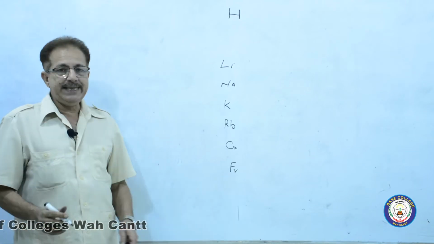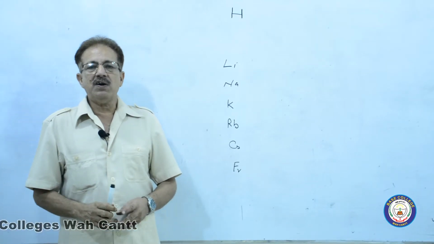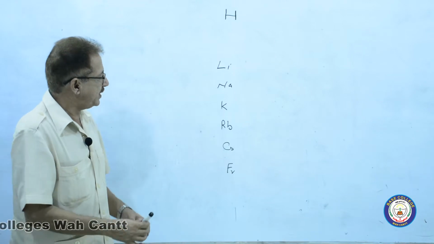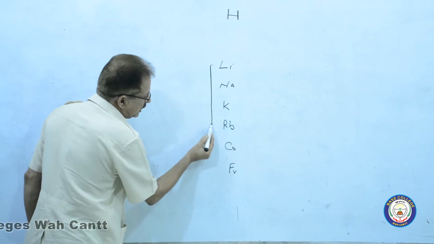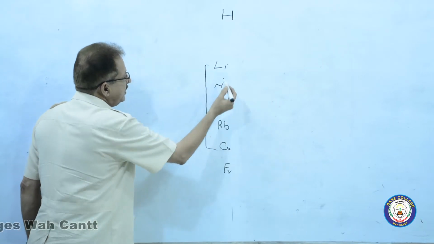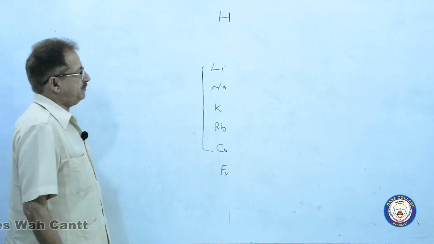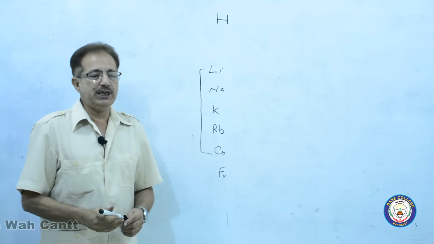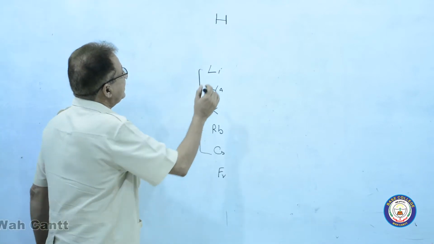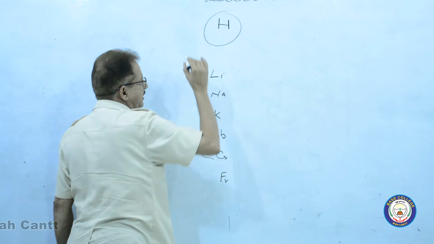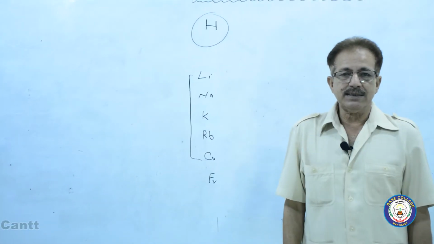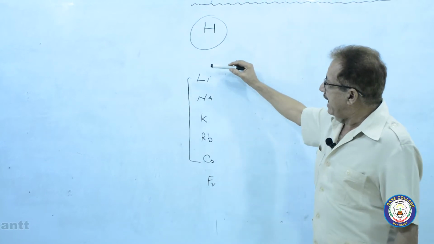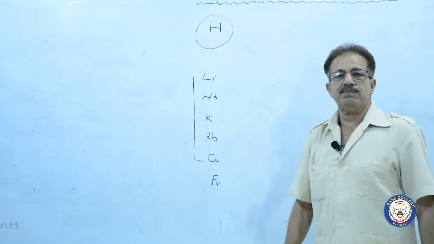You can call it francium or francium, it is up to you. Out of these, we have to discuss much more about lithium to cesium. In fact, this hydrogen has been placed after some gap above the lithium.